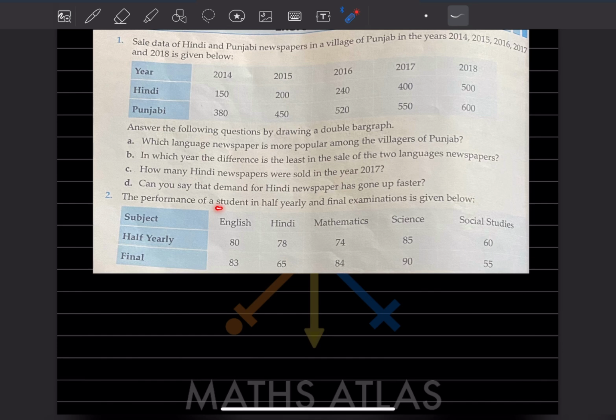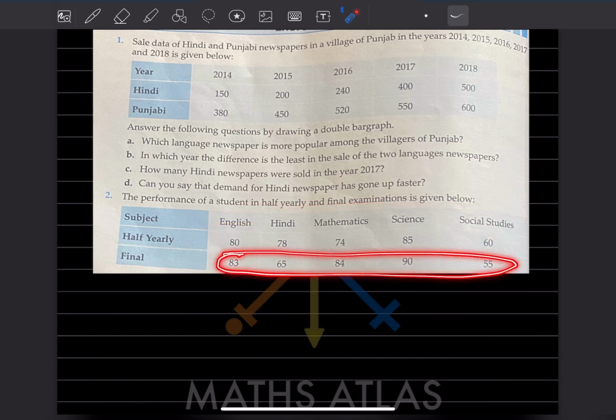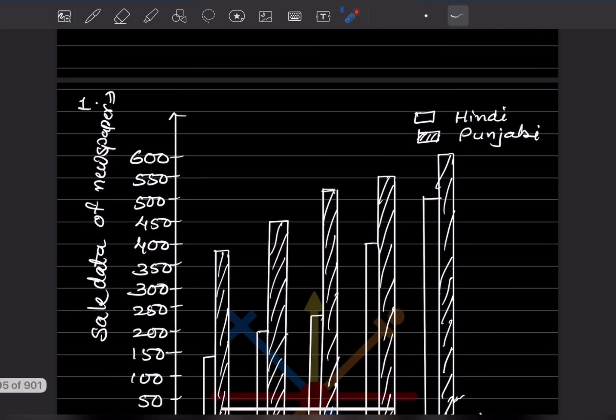The performance of a student in half yearly and final examination is given below. So these are the subjects. These are the marks for the half yearly. These are the marks for the final.